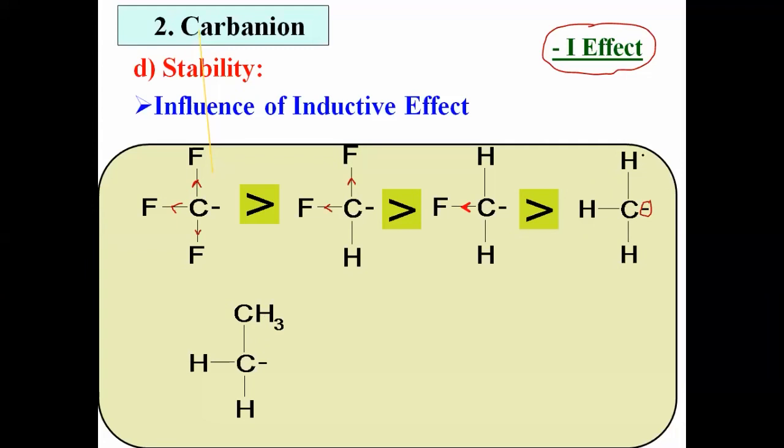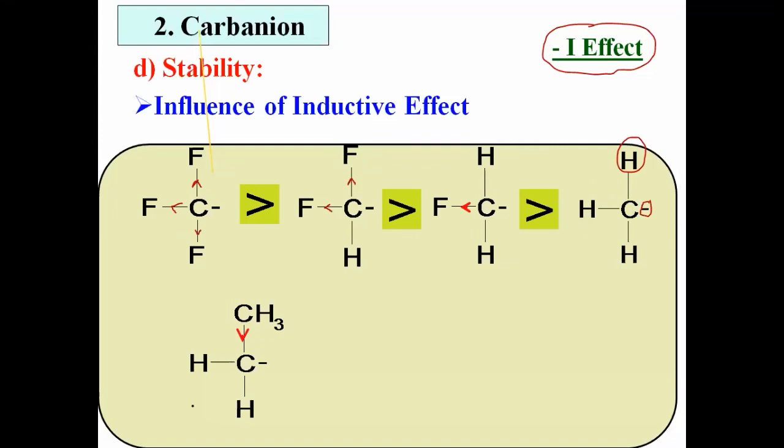Here one hydrogen from the methyl is replaced by a methyl group. Okay, this is the primary carbanion. Now what is the role of the methyl group? Yes, it is an example of an alkyl group. An alkyl group always shows electron donating inductive effect. Okay, we know that very well.